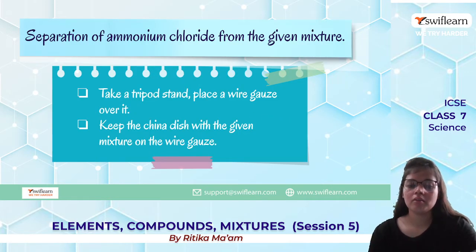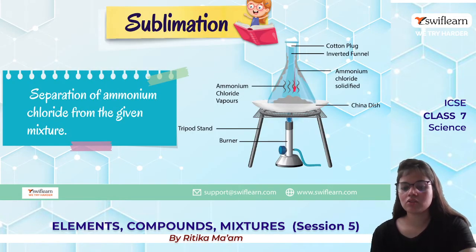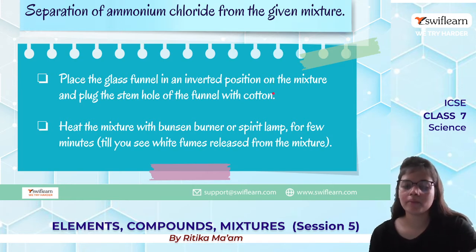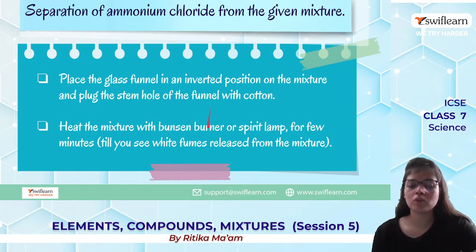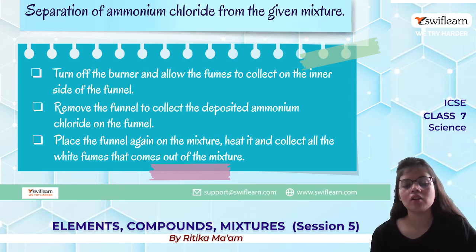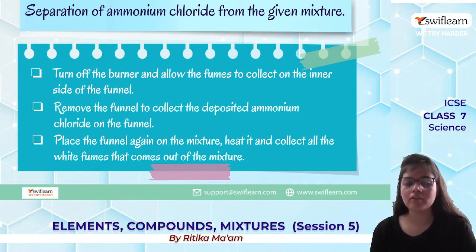So what are we doing? We are taking a stand, placing a wire gauze, and keeping the mixture in a china dish. Then we provide the heat. We put the glass funnel in inverted position, you can see it over here, and we plug the stem with cotton. After heating for a few minutes, white fumes are released. If we turn off the burner and allow the fumes to collect, after a certain time they will be completely collected at the sides, and then we can remove the funnel and collect the deposited ammonium chloride.